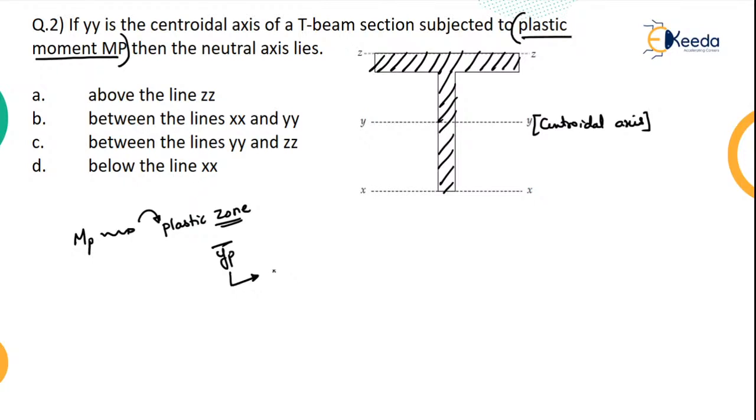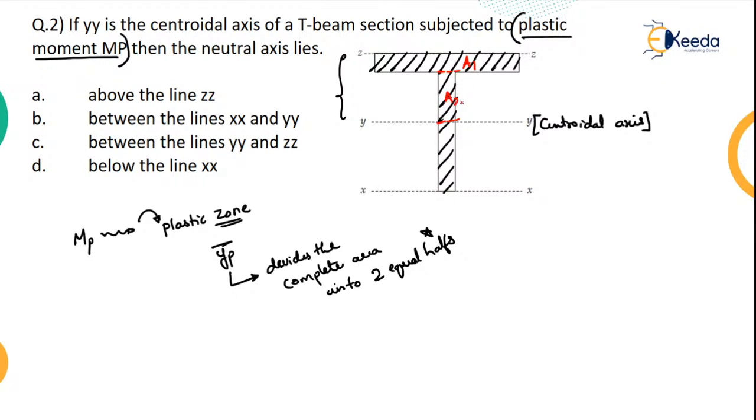The plastic neutral axis divides the complete area into two equal halves. Now in this case, when you observe, the area on top is more, right? I will do one thing. For a more simplified version, I'll call this entire area as A1.